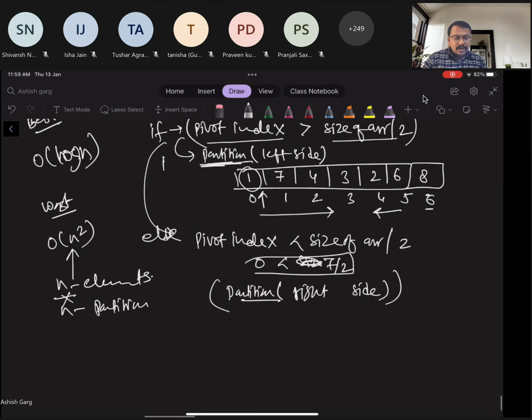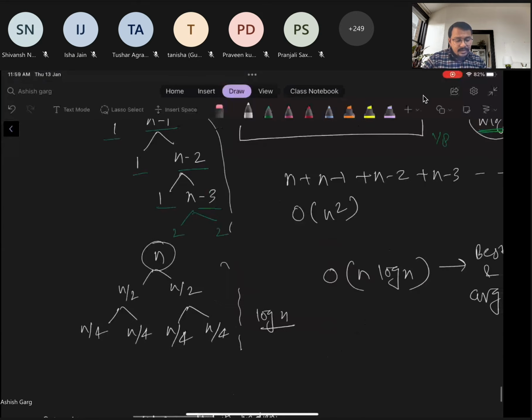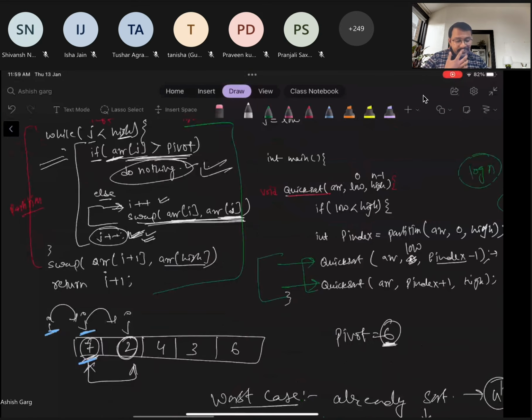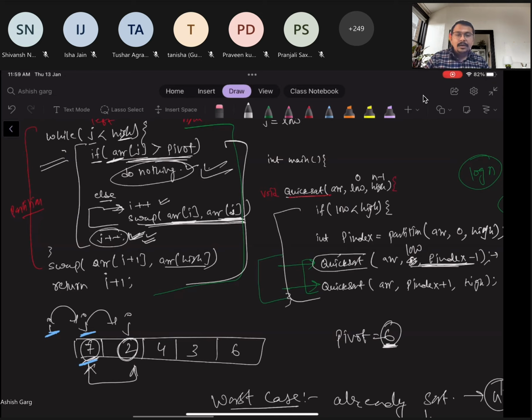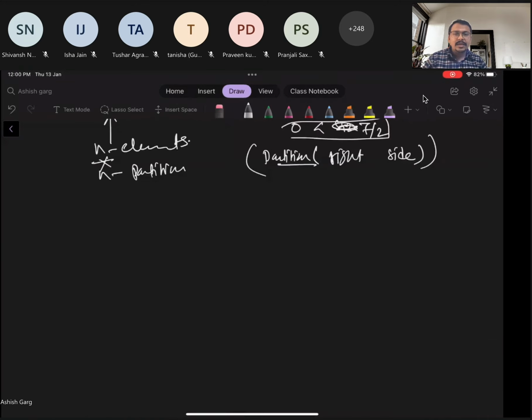So I would suggest you write the program for this. Whatever I have explained in quick sort, we are using those functions only, nothing more. But there will be a few conditions where we call the left hand part and the right hand part. Before calling these, we have to write an if condition and else condition, and this will be a little modified, not very much. So I suggest you write a program for finding the median using the quick select algorithm.